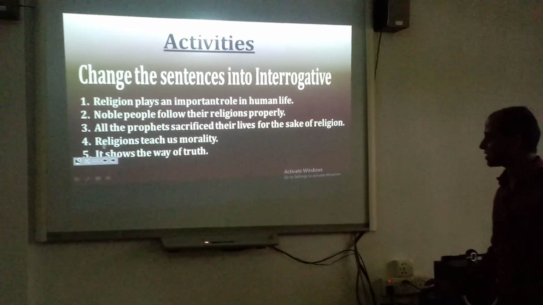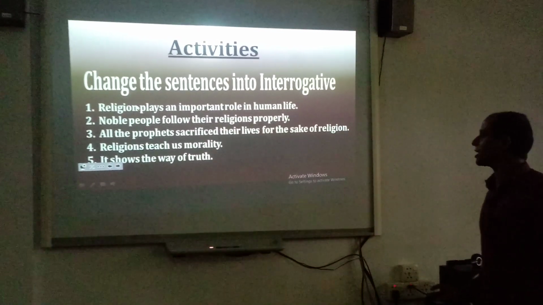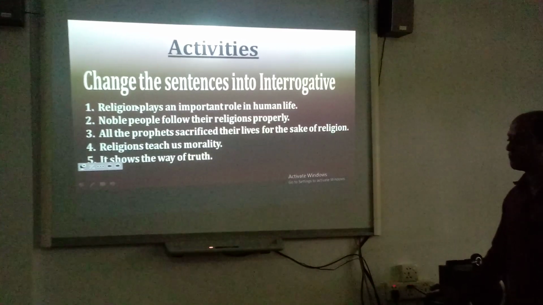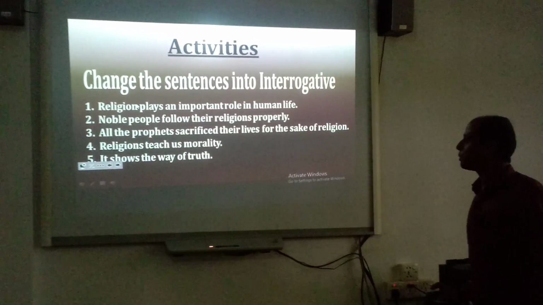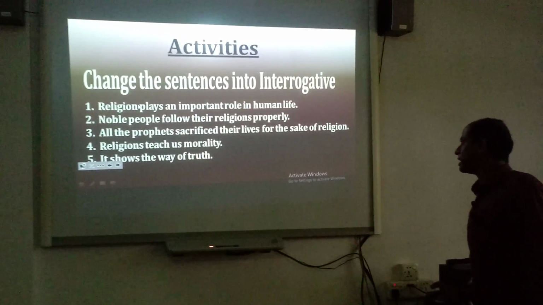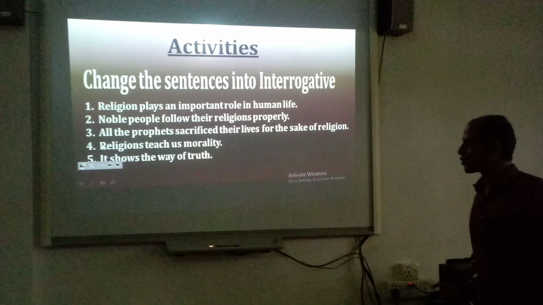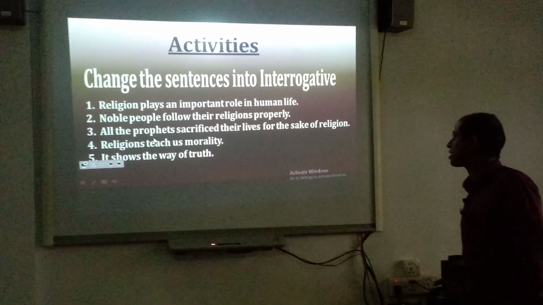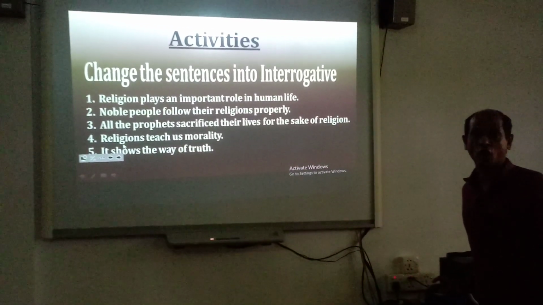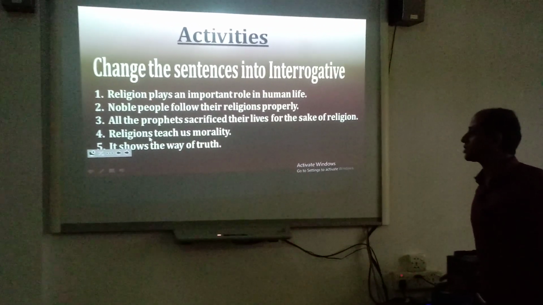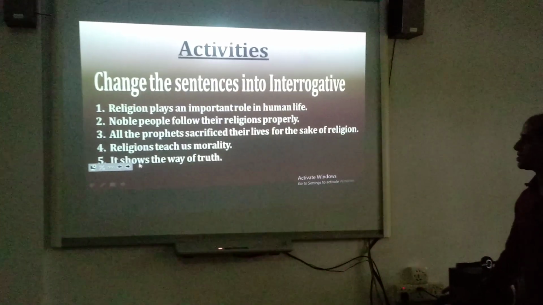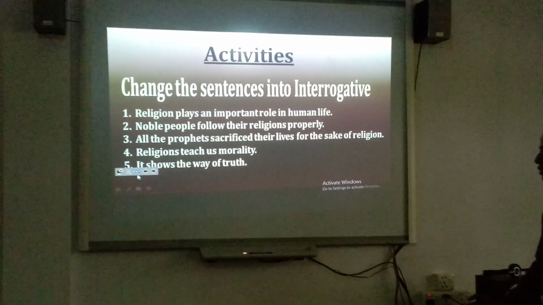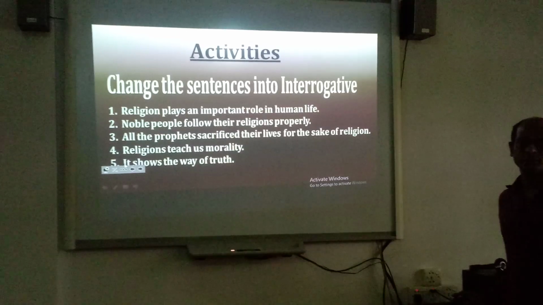Here are some examples for you to write in your notebook and practice this. First, religion plays an important role in human life. Number 2, noble people follow their religions properly. Number 3, all the prophets sacrificed their lives for the sake of religion. Number 4, religions teach us morality. Number 5, it shows the way of truth.